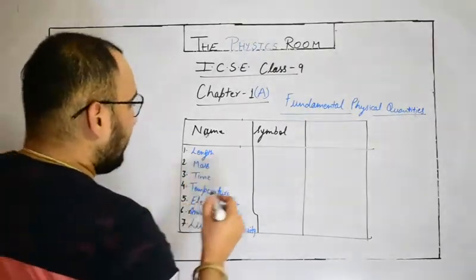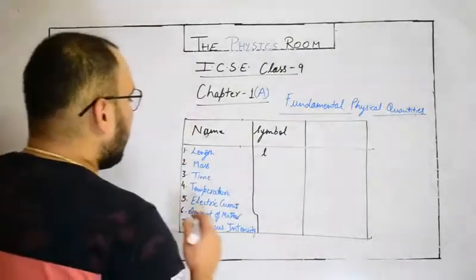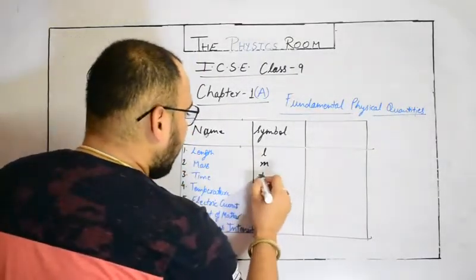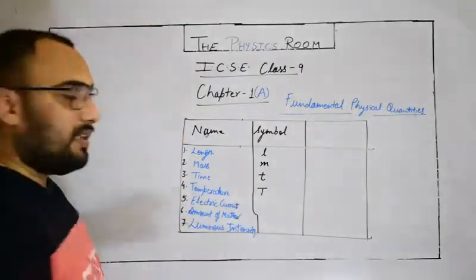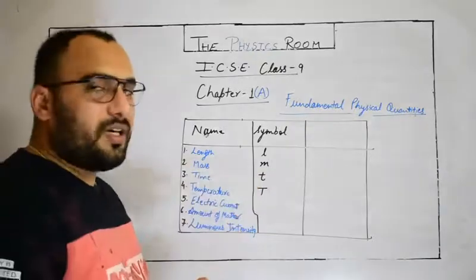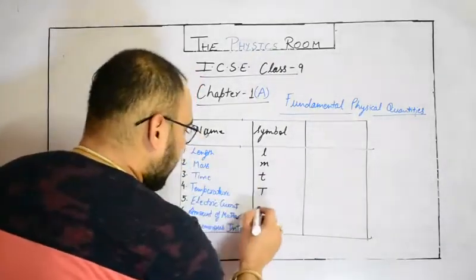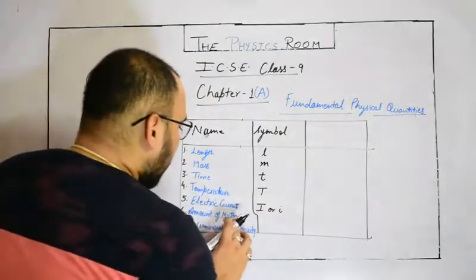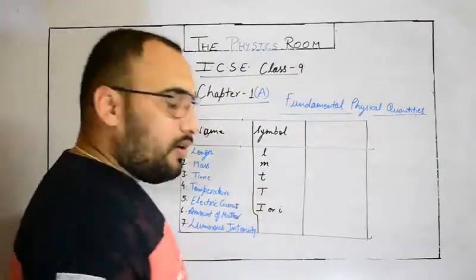Length is represented by simply l, small l, or sometimes capital L also. Mass is represented by small m, time is represented by t, temperature is represented by capital T. See, time is always represented by small t and temperature is represented by capital T. Electric current is represented by capital I or sometimes small i. Amount of matter is represented by simply mole.